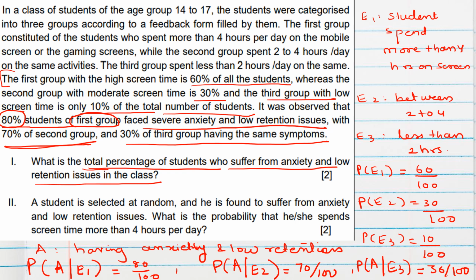So how can we find the total percentage of students who suffer from anxiety and low retention? That means we should find the probability of A, isn't it? Because A we have considered as suffering from anxiety and low retention. So the probability of total students who suffer from anxiety will be the probability of A.